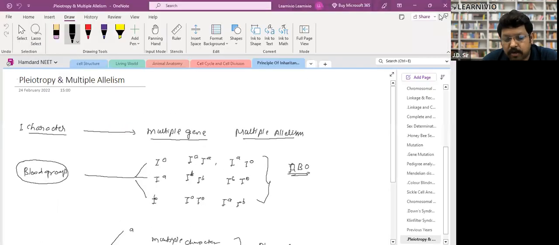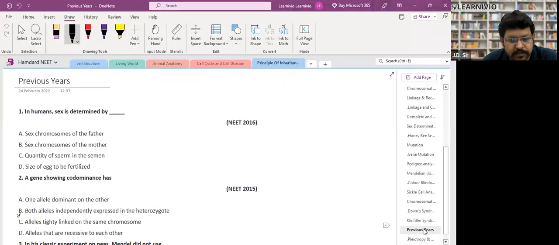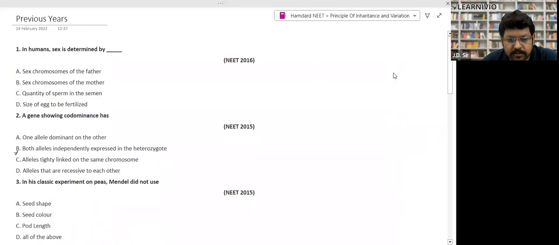Now, last but not the least, some previous year questions. In humans, sex is determined by? The sex chromosome of the father. Very good. Excellent. So A will be the answer. Second, in codominance, I have told. Is it B? Exactly. Both genes represent in the heterozygous way.